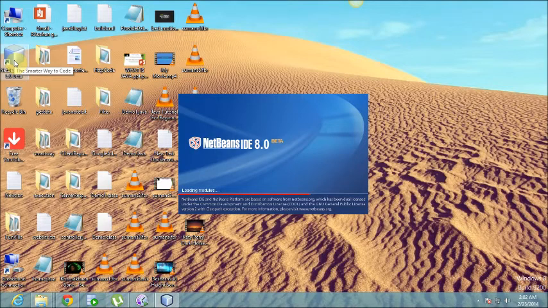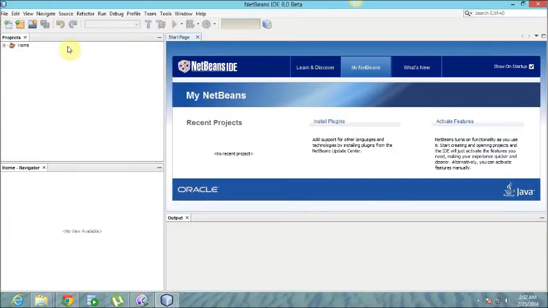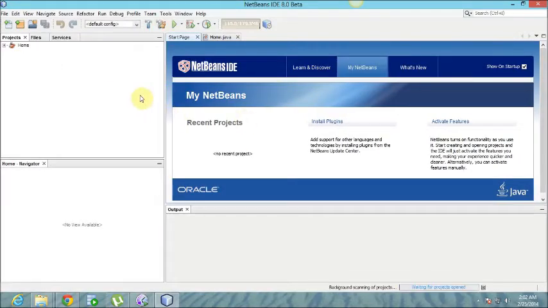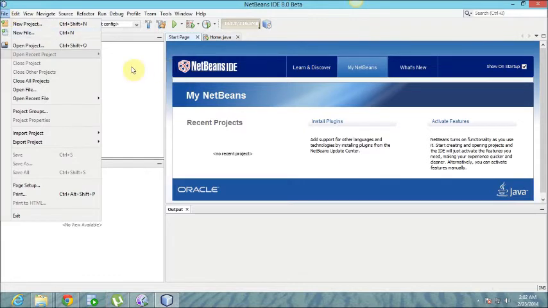Open NetBeans IDE. As you have seen, the start page is open. For creating new projects, click on project. NetBeans is really easy to use.